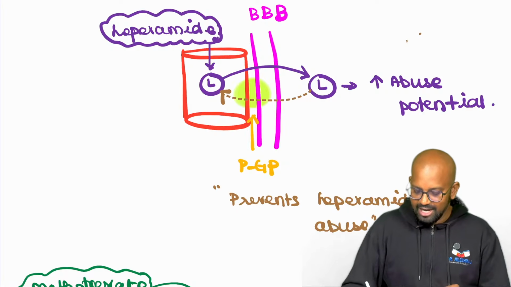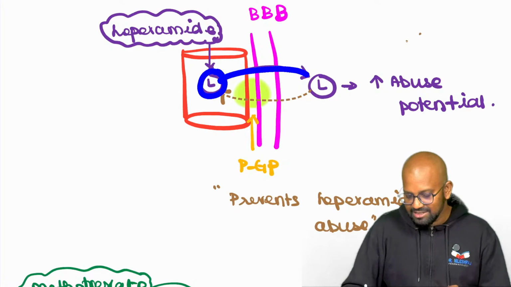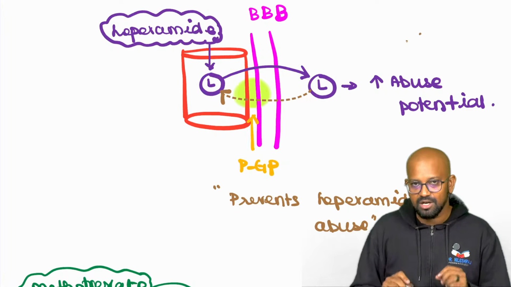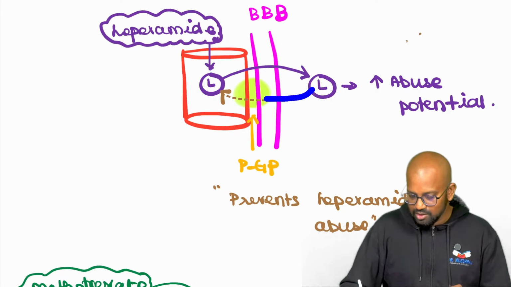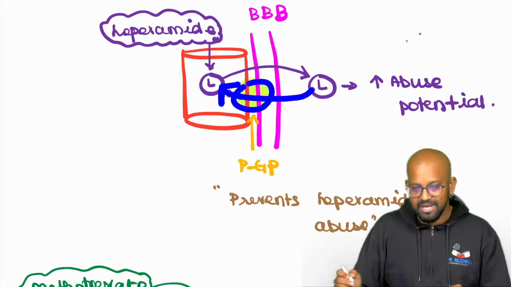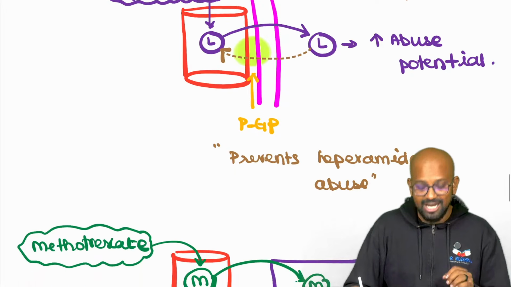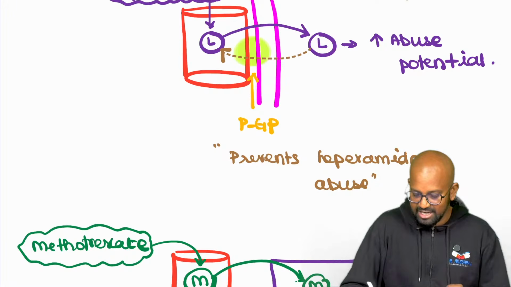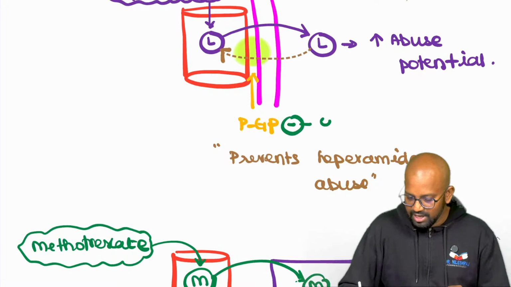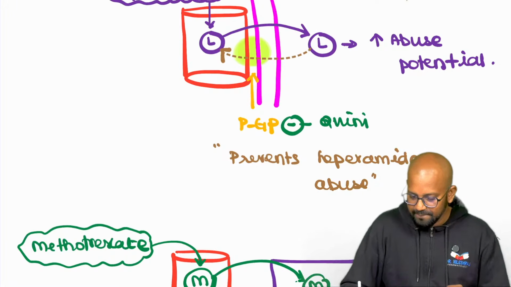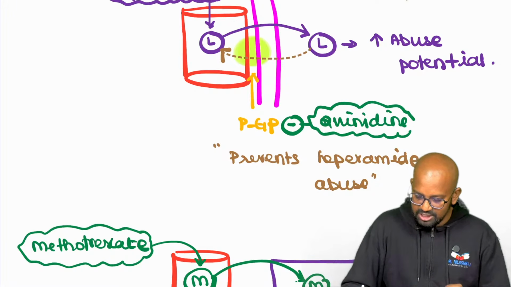Just a small recap. Loperamide, the opioid, usually gains entry into the brain, but it is thrown back into the blood vessel by this P-glycoprotein. We have one specific P-glycoprotein inhibitor which has a major implication here, and that is quinidine. We know that in the vaccine Q mnemonic, Q is the drug quinidine.